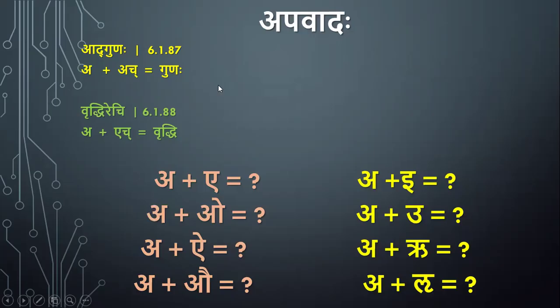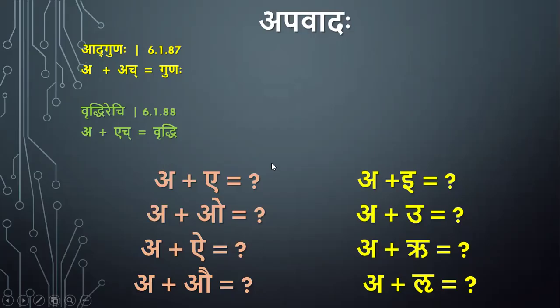So by the sutra samarthya, or the presence of the sutra in the sutra pata, we say we have to apply Vriddhirechi in all these cases. Otherwise, the sutra gets wasted. No sutra should get wasted. So we say Vriddhirechi is an apavada sutra to Adguna in these cases.